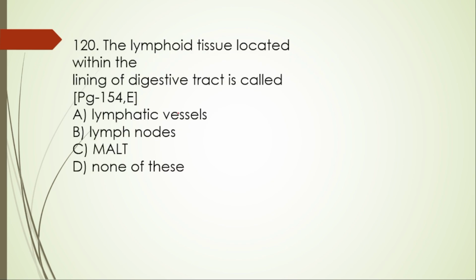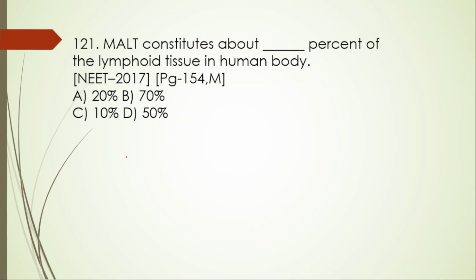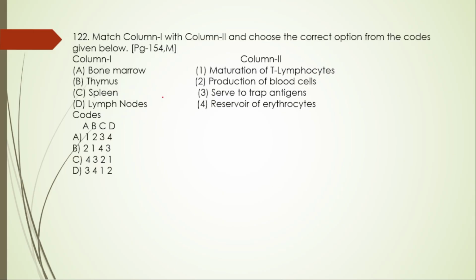Next, 120. The lymphoid tissue located within the lining of digestive tract is called lymphatic vessels, lymph nodes, MALT, none of this. It is known as MALT, that is mucosa associated lymphoid tissue. Next, 121. MALT constitutes about dash percentage of lymphoid tissue in the human body. This is asked in NEET 2017. 20, 70, 10% and then 50%. Here the right option is option D.